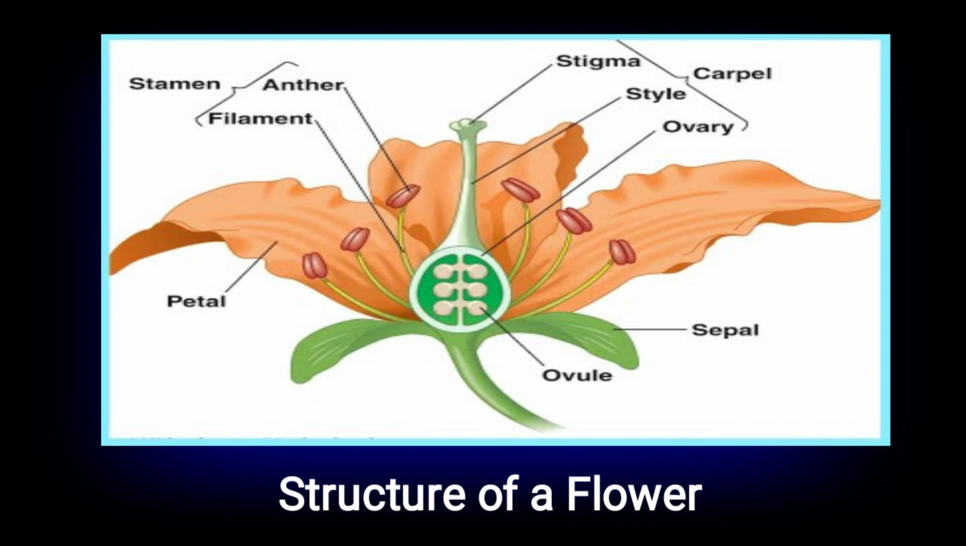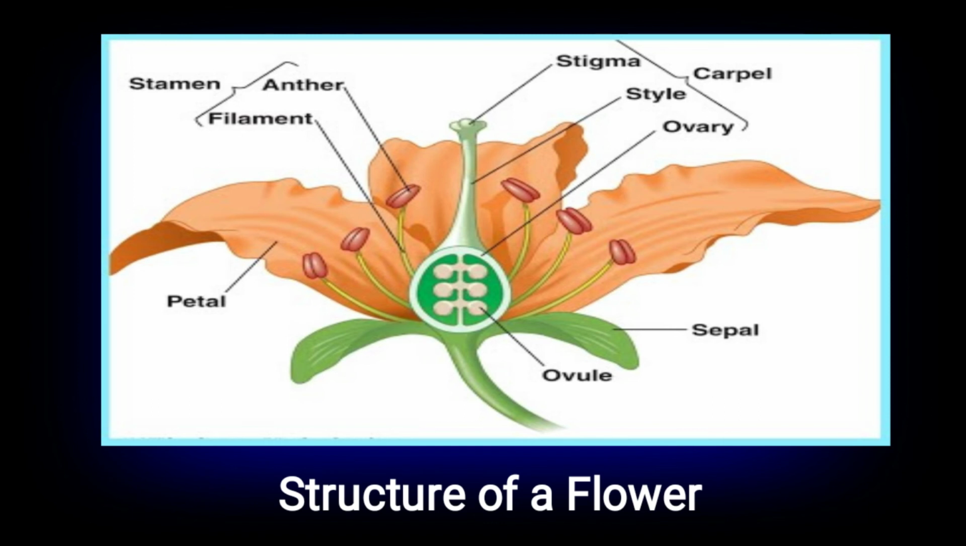And next you can see stamen. Stamen has two parts, that is anther and filament. Anther contains pollen grains, and these pollen grains go to the stigma.